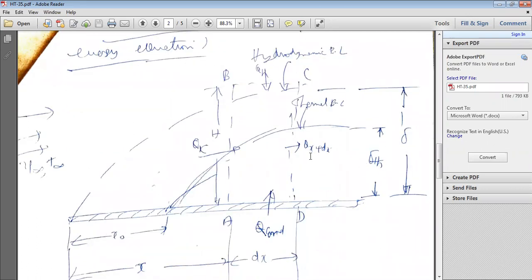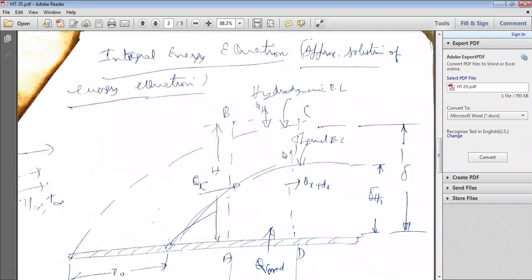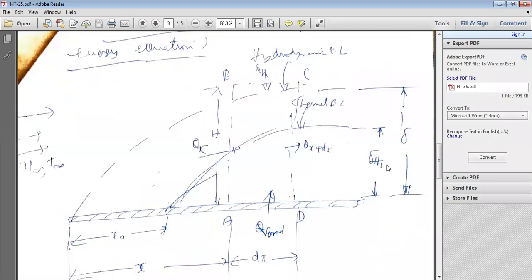If the Prandtl number is equal to 1, delta TH is equal to delta. If the Prandtl number is greater than 1, delta TH, this height, is less than delta.